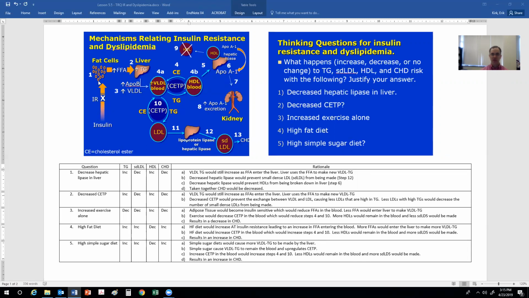What about increased exercise? Well, increased exercise is going to cause a reduction in adipose tissue insulin resistance, and therefore reduce the amount of free fatty acids making their way to the liver. Therefore, the liver would have a reduced amount of fatty acids that it could use to make triglycerides. So you'd have a decrease in VLDL triglycerides. Exercise would reduce the effects of CETP, thus reducing the exchange between VLDL and HDL, and VLDL and LDL. So therefore, more HDLs would remain in the blood, and less LDLs would be made into small dense LDLs. Taken together, you would have a reduction in coronary heart disease.